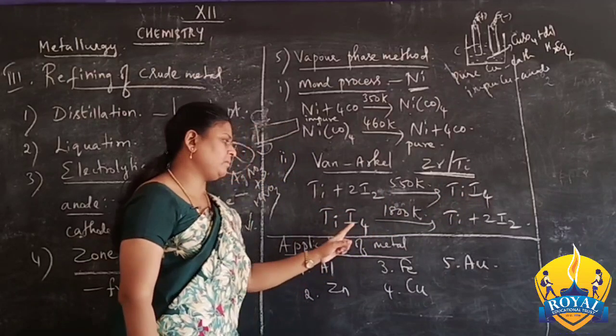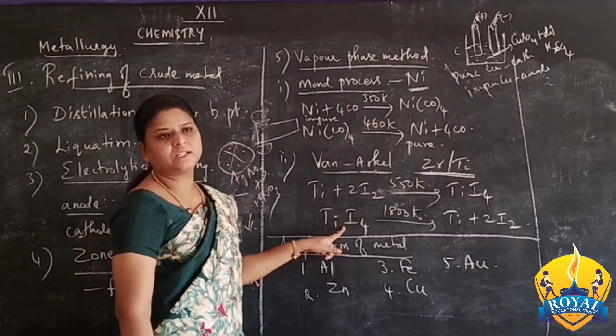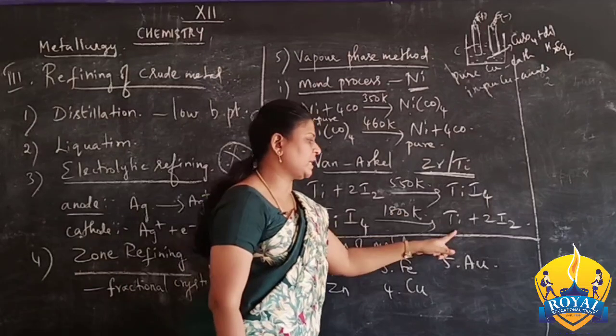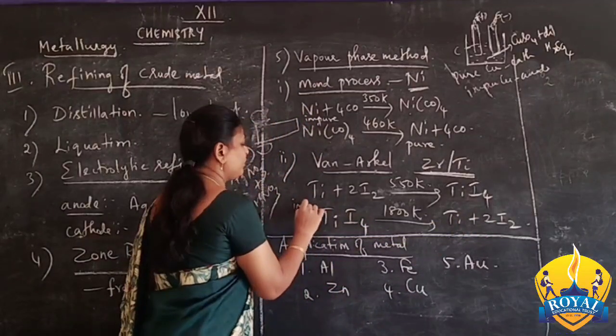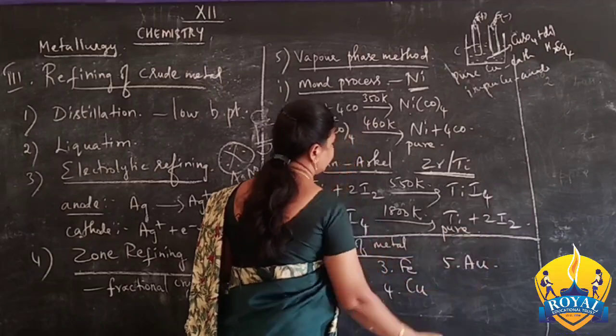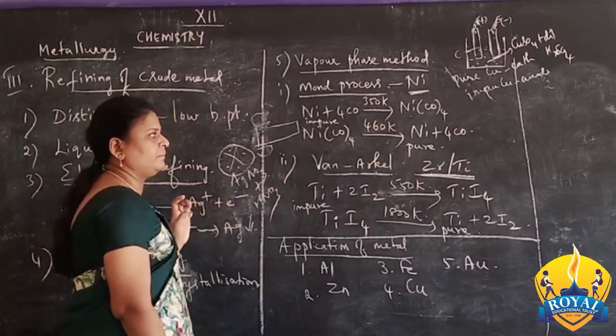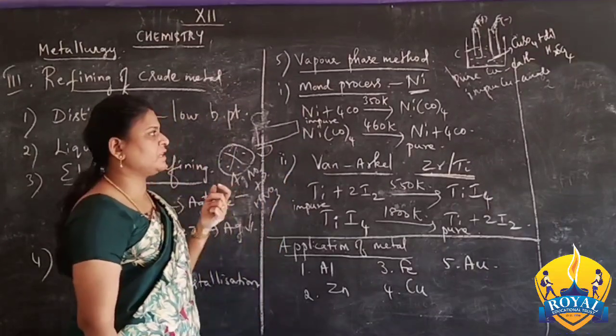Then titanium tetraiodide on further heating at 1800 Kelvin. This is also thermal decomposition. The pure titanium is obtained with the evolution of iodine gas. So here it is an impure metal and here it is pure titanium. This method is called the Van Arkel method. These two methods come under the category of vapor phase method.